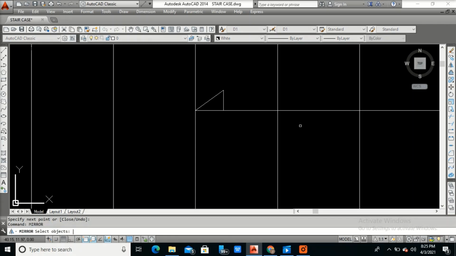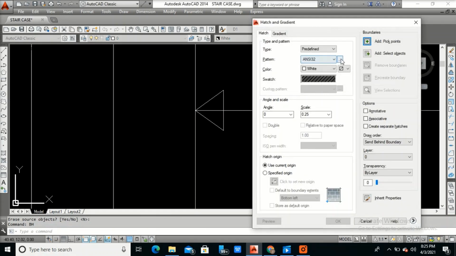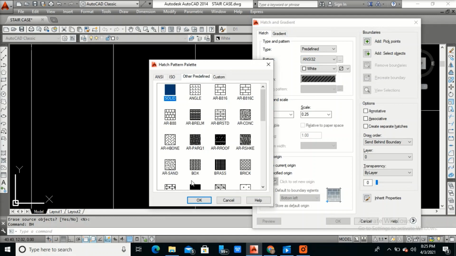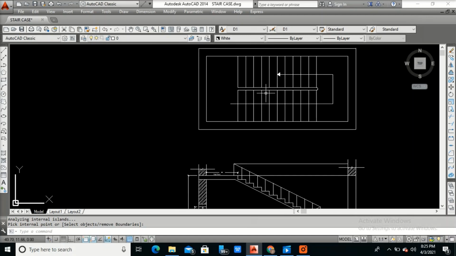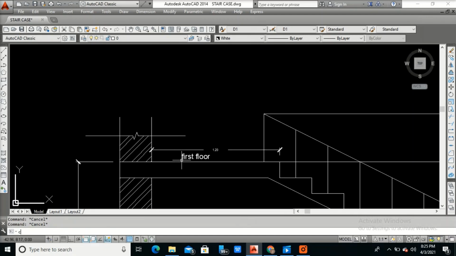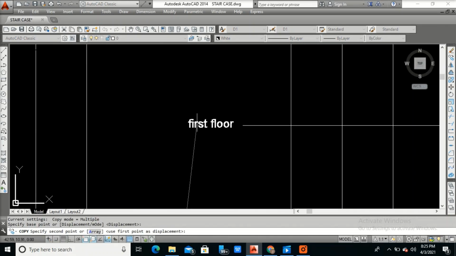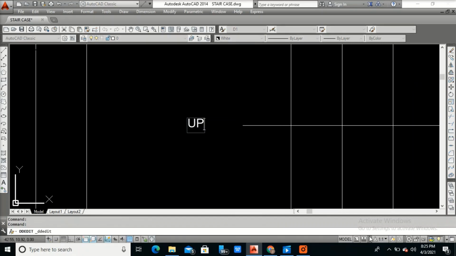Okay, mirror. Okay, BH, just to shade it. Yeah. CP. Now just type up here. Right click, edit, caps. Okay, so this indicates that you are climbing the stair from this side and going up.